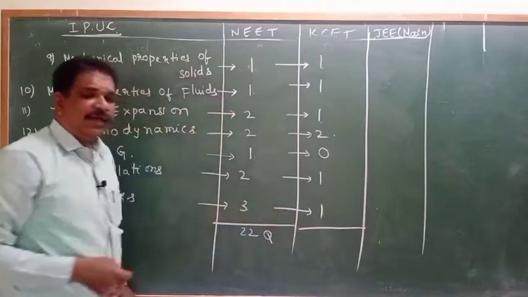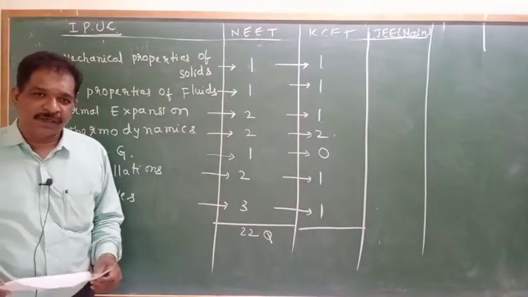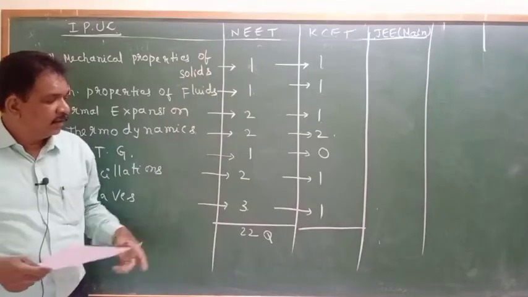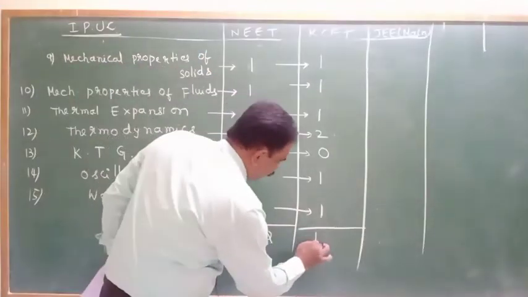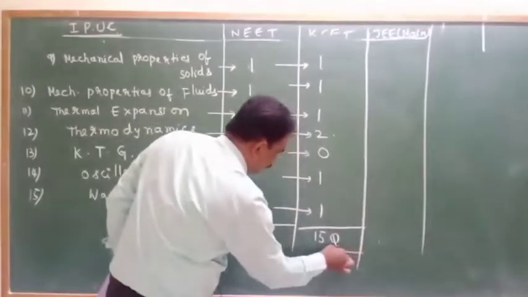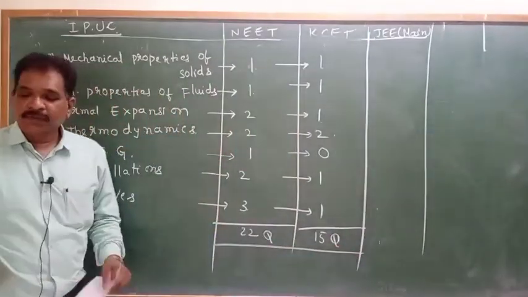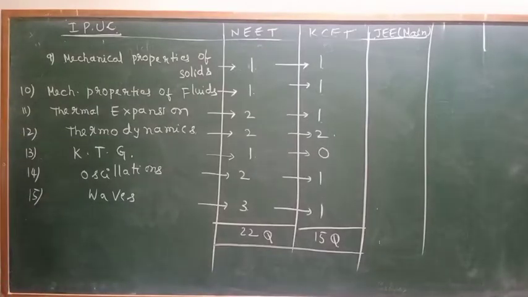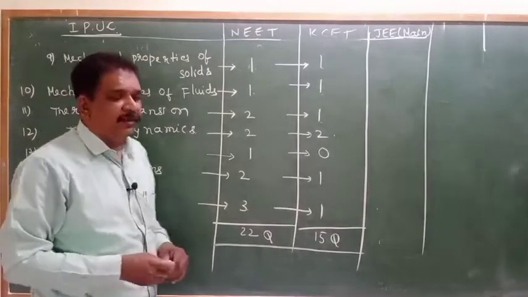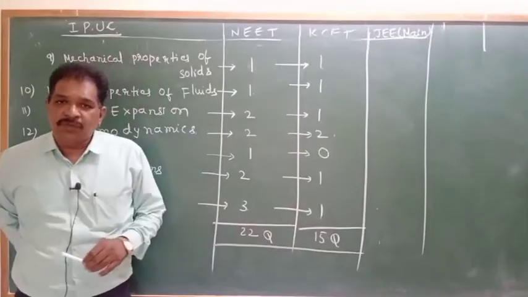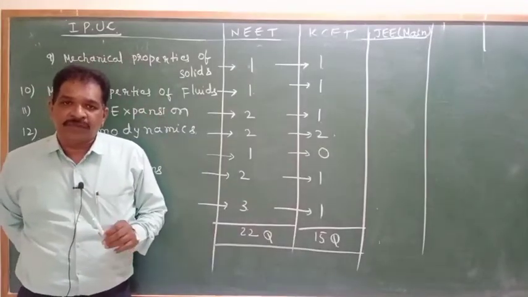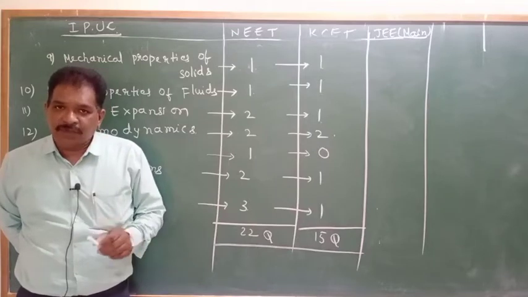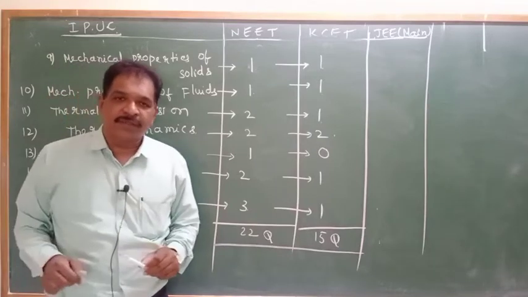Remember, these are the number of questions I am explaining. How many questions are coming we are discussing. CET, 15 questions will be there. Okay. If you consider the G-main examination, totally first PU and second PU combinedly 29 lessons are there. But only 25 questions will ask in the examination.